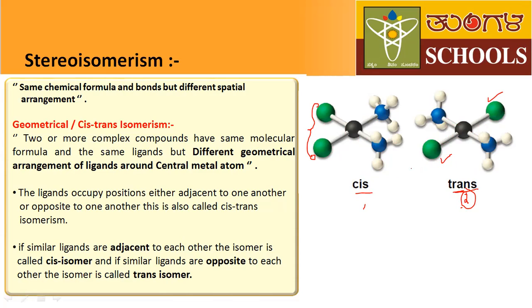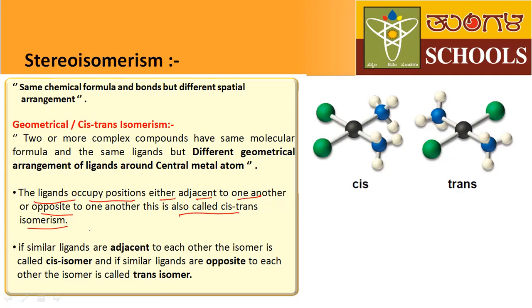These types of isomers are called geometrical isomers. The second point: the ligands occupy positions either adjacent to one another or opposite to one another. This phenomenon is called cis-trans isomerism.